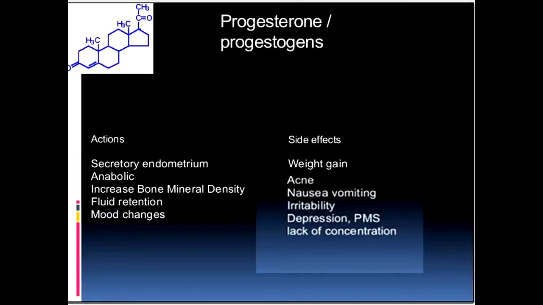After we complete the information about estrogen, now we will speak about progesterone and progestogens. Actions of progesterone and progestogens: they have a secretory effect on the endometrium and also an anabolic effect, increase bone mineral density, and also lead to fluid retention and mood changes.